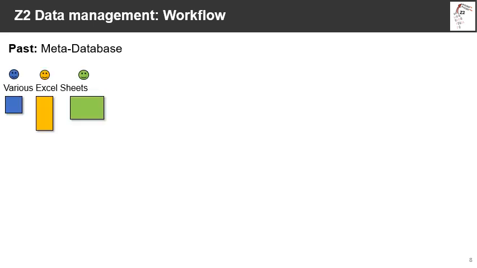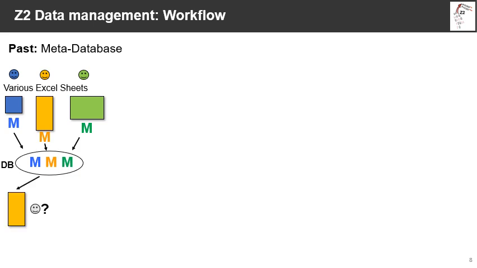This can be illustrated by how data management in integrated projects has developed. In the past, that was before BEF-China, we had something like a metadatabase. Three exemplary users have one Excel sheet each with metadata M each that are then stored in a metadatabase. Now, if another user wants to link the data, the yellow data with the blue one, he or she would have to find ways to put them together manually, with all the difficulties to get a match of row names.